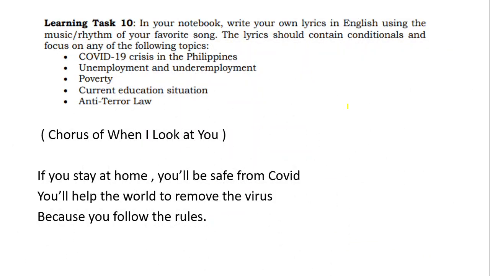Learning task 10, so you need to write lyrics in English using the music or rhythm of your favorite song. Your favorite song could be a Tagalog song or an English song. But then, if you make the lyrics, make sure that the lyrics are in English. So the lyrics should contain conditionals and focus on any of the following topics. Yung lyrics na gagawin natin ay dito lang sa topic na 'to iikot. Isa lang. For example, gusto natin na topic ay COVID-19 crisis in the Philippines, yun lang yung gagawan natin ng lyrics tungkol sa COVID. Or if you want unemployment and underemployment, poverty, current education situation, and anti-terror law, it's up to you.